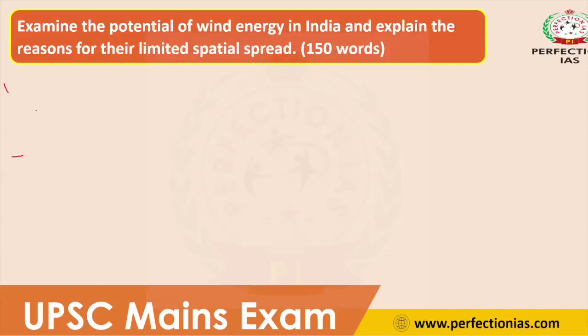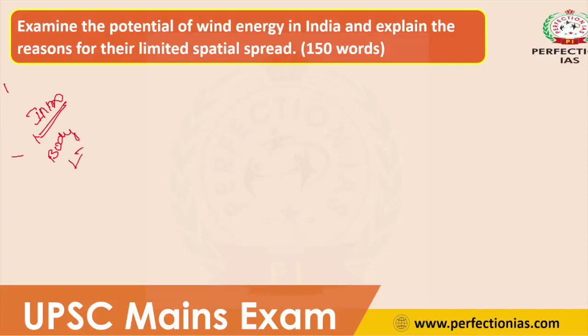So the structure of the question should be like this: first you have to write the introduction. In the introduction, you can give some data related to India's wind energy potential and capacity. Then the body contains two parts.